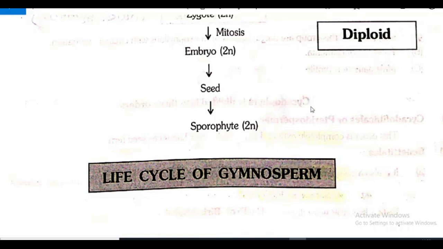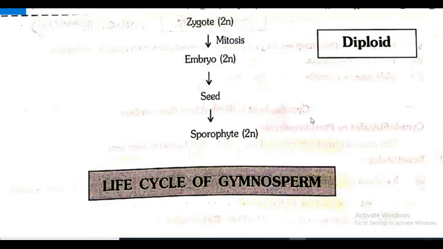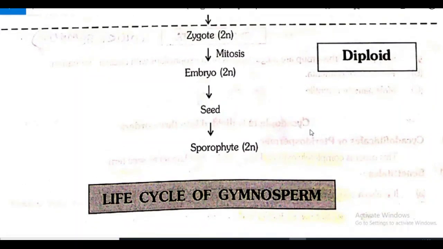And after fertilization again which stage is coming? Diploid zygote is developing there. Then mitotic division happens, zygote develops into embryo and that contains seed, and the seed germinates again to form sporophyte, diploid sporophyte. So this is life cycle of gymnosperm.